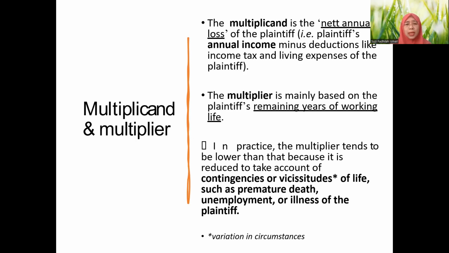It is reduced to take account of contingencies, or what we call the vicissitudes of life, because nobody can tell what will happen in the future. What if the plaintiff, after a few years of working, died, premature death, or even lost his job, or became ill and cannot work? That's why we cannot give the full 30 years. So the court, the law, fixes it at 16. Meaning we take into account everything, so that 16 is fair to calculate the amount of loss of future earning. That's the rule.